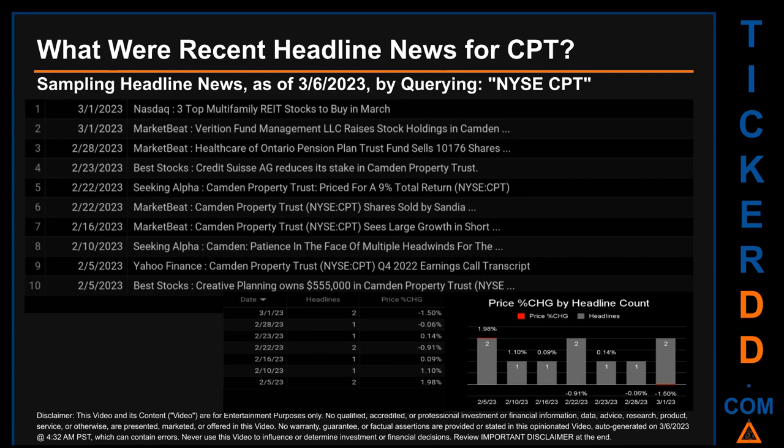The oldest publication was on Sunday, February 5, 2023, when 1 month and 1 day ago, Yahoo Finance published the headline that read, Camden Property Trust Q4 2022 earnings call transcript. One other headline was found on this oldest publication date. Best Stocks published the headline that read, Creative Planning owns $555,000 in Camden Property Trust, NYSE. This oldest date was actually one of the days with the most headlines. The latest publication date was one of 3 days with the most found headlines.